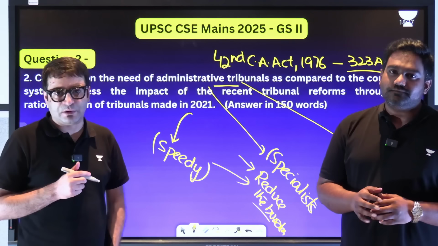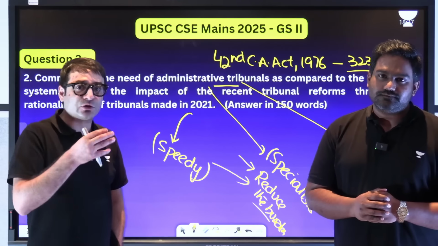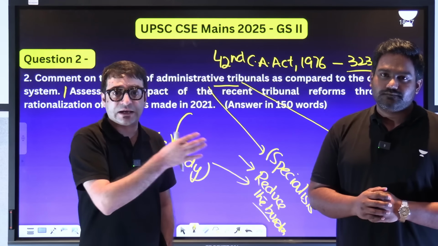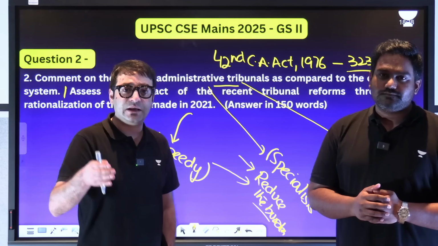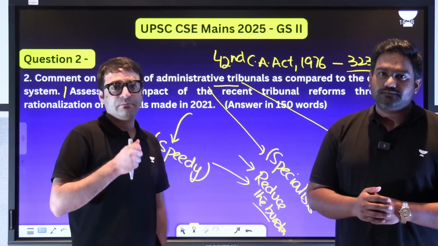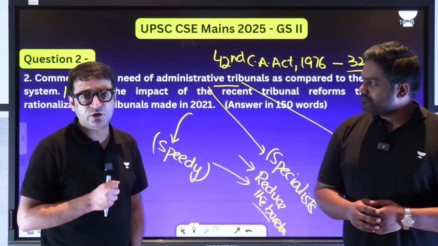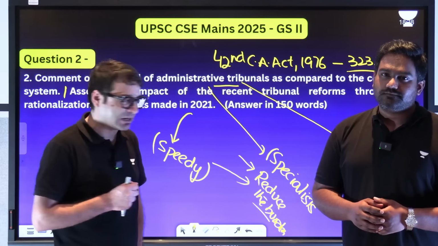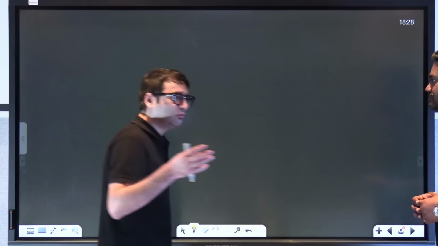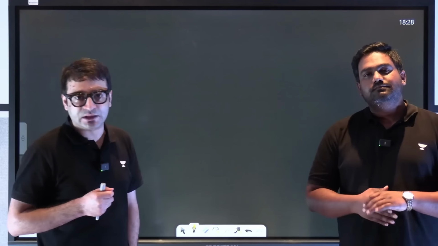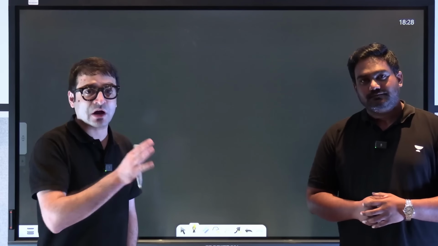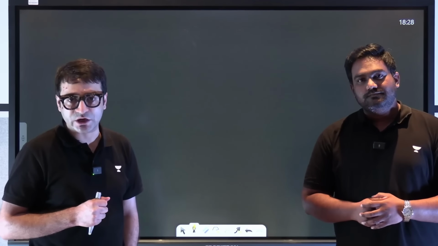Tribunal Reforms Act was passed in 2021, which was also a subject of a lot of debate. In fact, this law is currently under challenge before the Supreme Court. Mr. Jairam Ramesh has filed a petition challenging the constitutional validity of the Tribunals Reforms Act 2021. Why? Because previously, you would know, an ordinance was promulgated by the president, and that ordinance was struck down by the court in the Madras Bar Association.